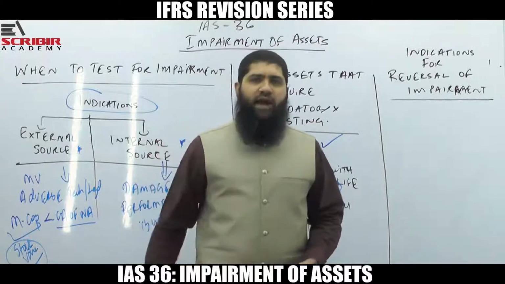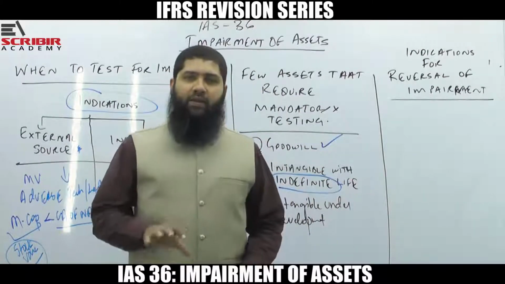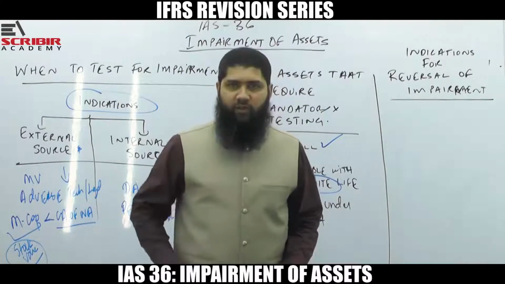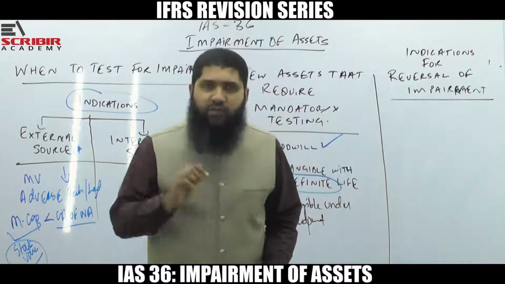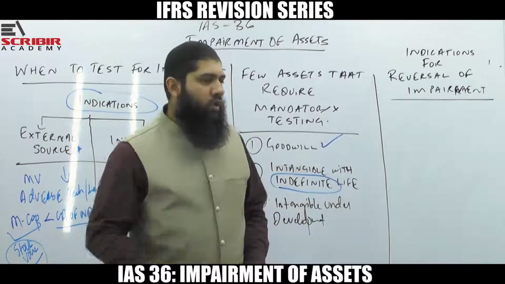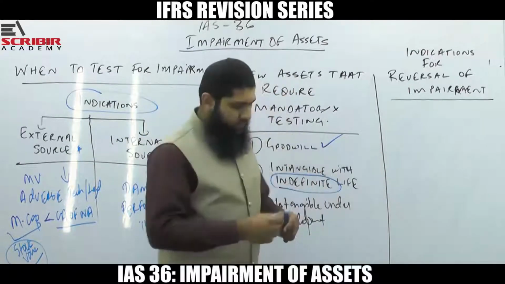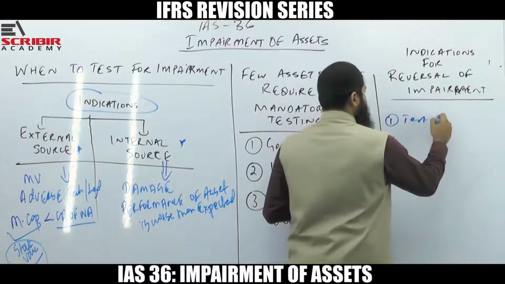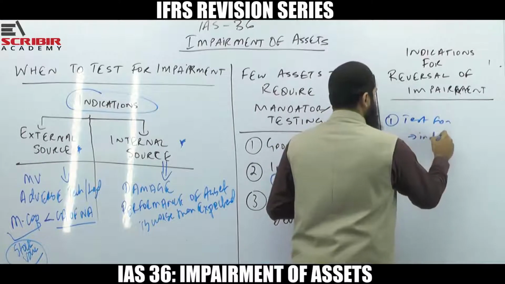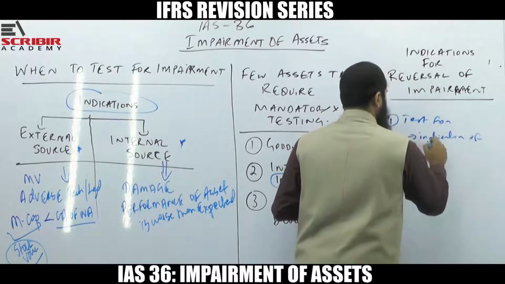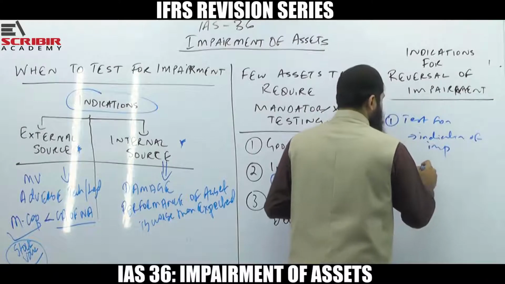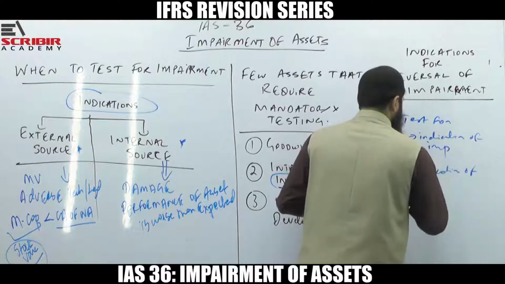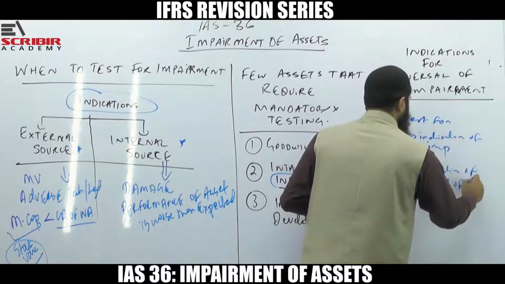So what you need to do is keep this in mind, that if the impairment has taken place, the reversal on that impairment can also take place. Do we have to test for reversal? Yes. Remember, there are two things that you have to do every year. What are those two things? Number one, test for indications of impairment, and the second thing is test for indications of reversal of impairment.